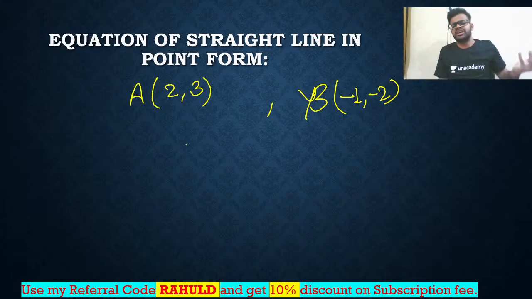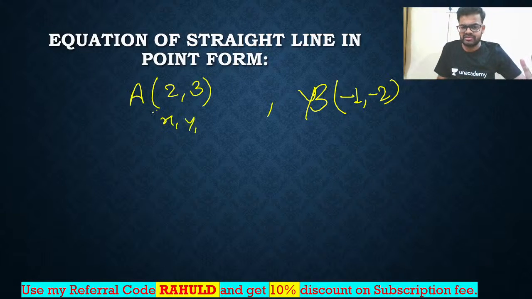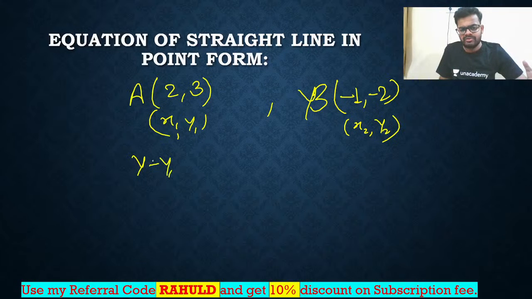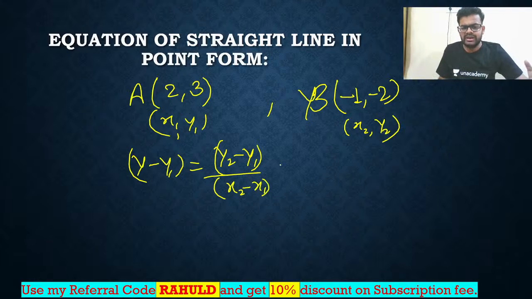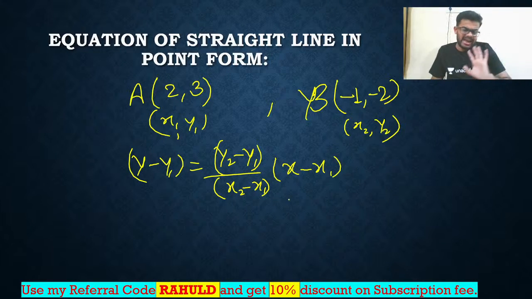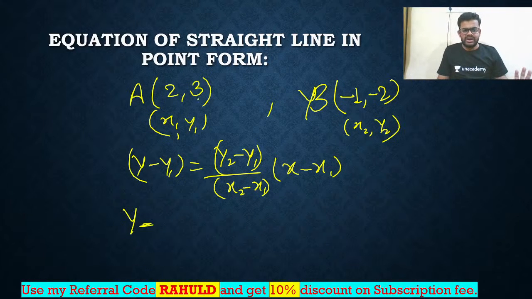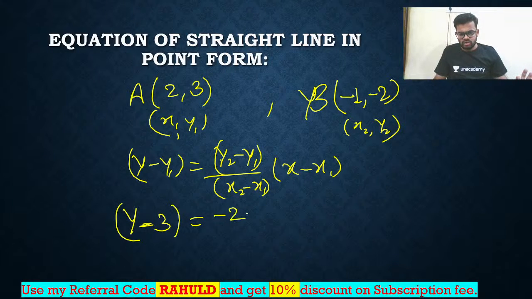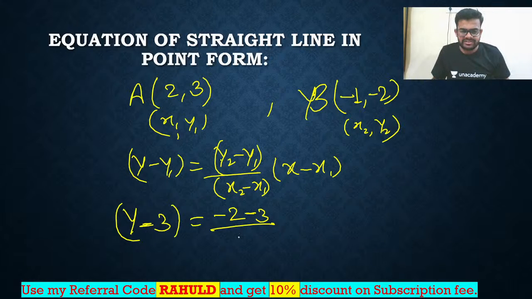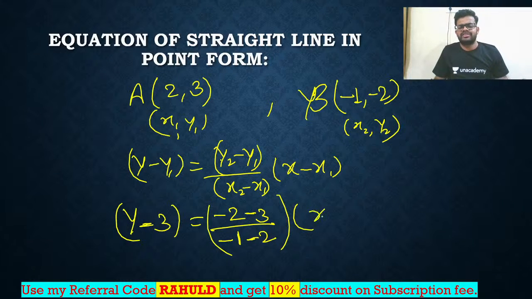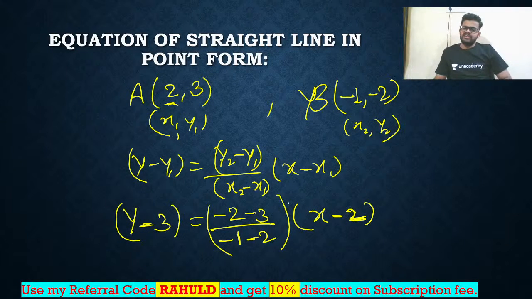How to write it? You can consider any point as x1 y1. So this is x1, this is y1, this is x2, this is y2. Write the equation: y minus y1 is equal to y2 minus y1 divided by x2 minus x1, into x minus x1, where x and y are variables. So y minus y1, and y1 is 3, equals y2 minus y1, that is minus 2 minus 3, divided by x2 minus x1, that is minus 1 minus 2, into x minus x1, and x1 is 2. I have just used the formula, nothing else.